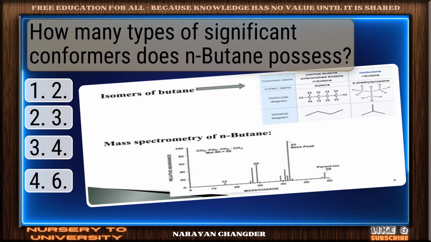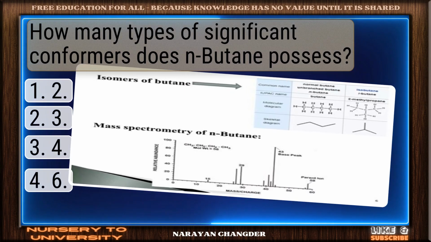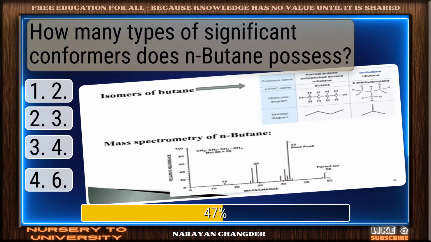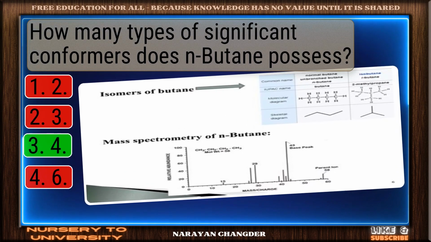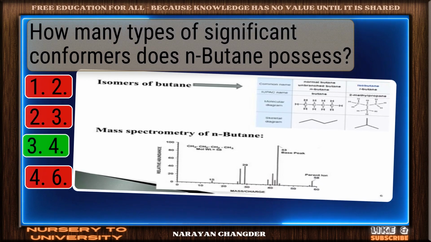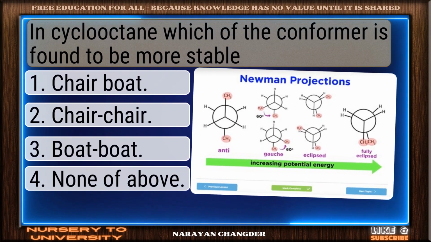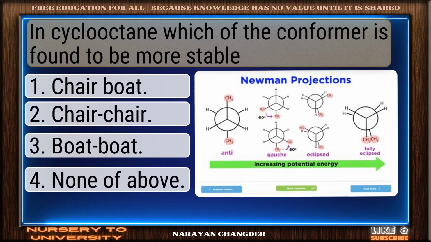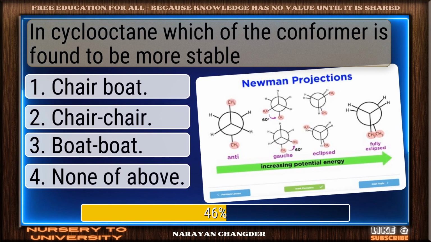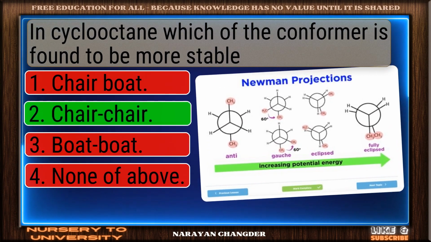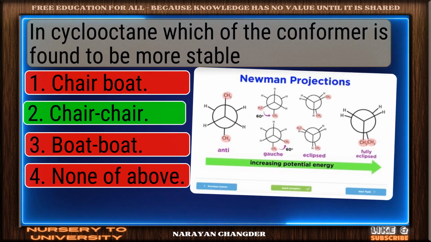How many types of significant conformers does n-butane possess? Correct response. 4 is the most accurate answer. In cyclooctane, which of the conformers is found to be more stable? Nicely done. Chair is a solid answer.